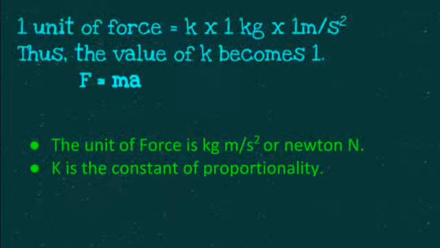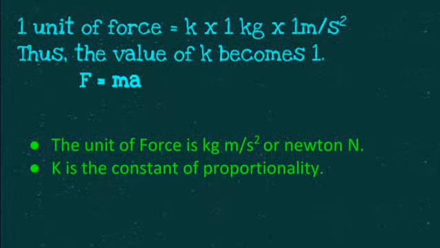Suppose you have 1 unit of force, then you can write it as 1 unit of force is equal to k into mass as 1 kg and acceleration as 1 meter per second square. So from this you will get the value of k as 1.